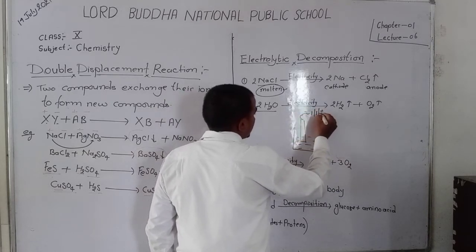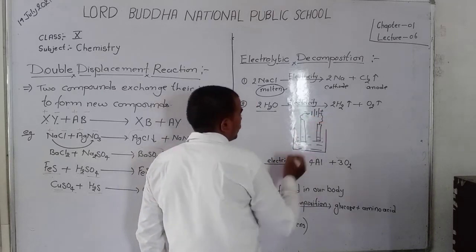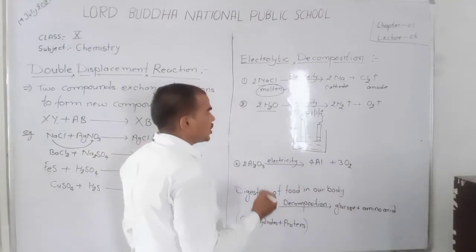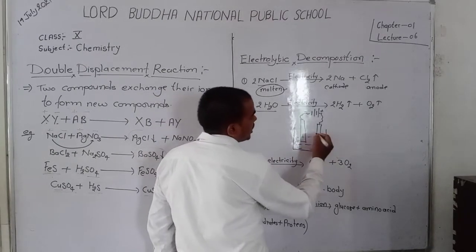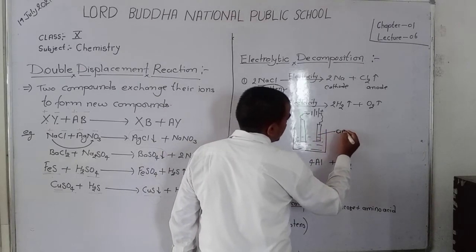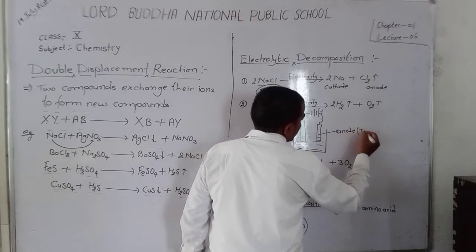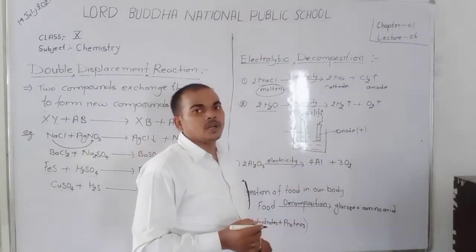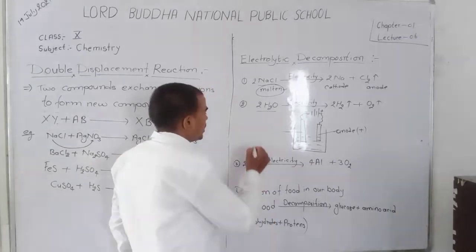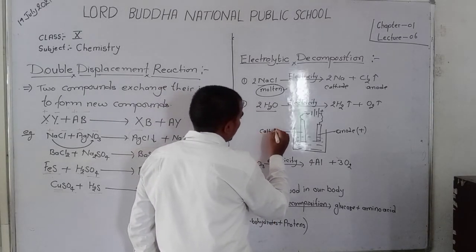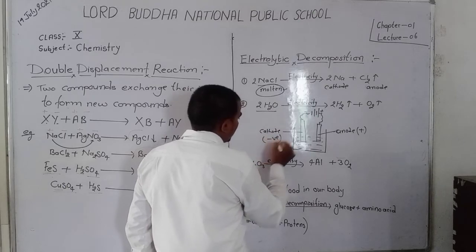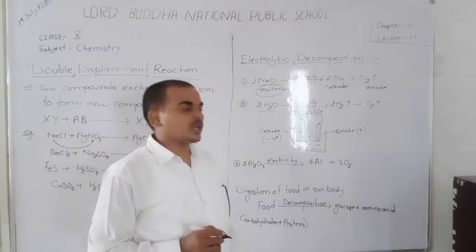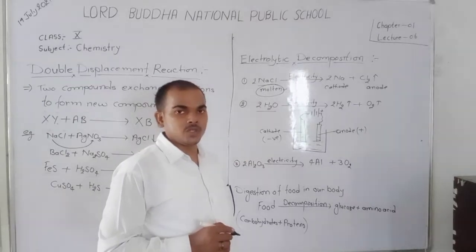the rod which is connected with the positive terminal of the electric source is known as the anode, meaning the positive terminal. The rod which is connected with the negative terminal of the electric source is known as the cathode. Cathode means negative terminal. Okay student, you know that the anode is electron deficient and the cathode is electron rich.